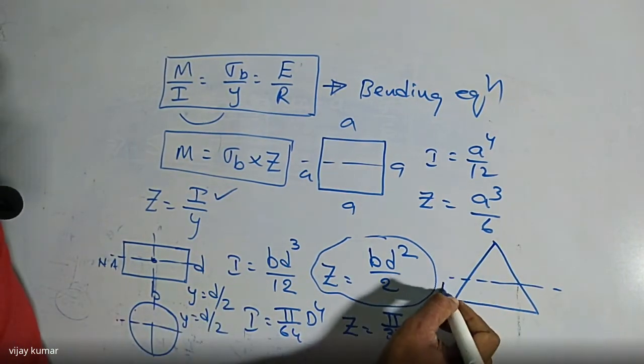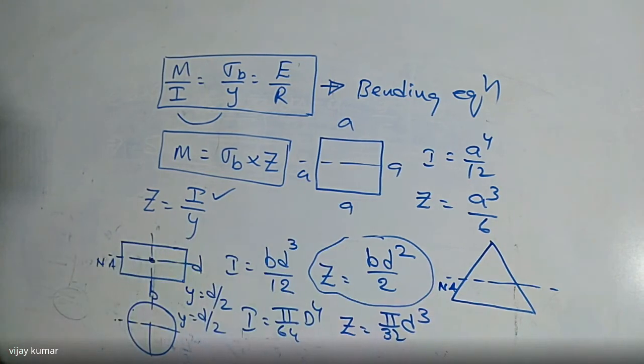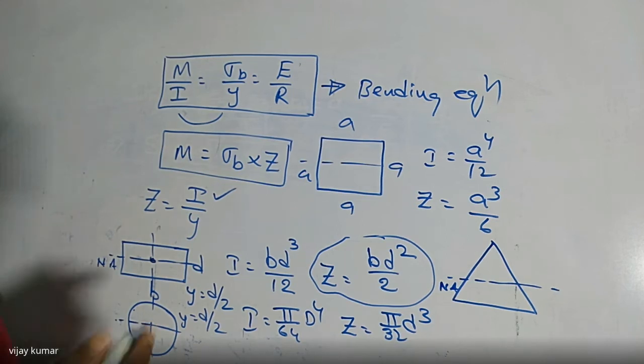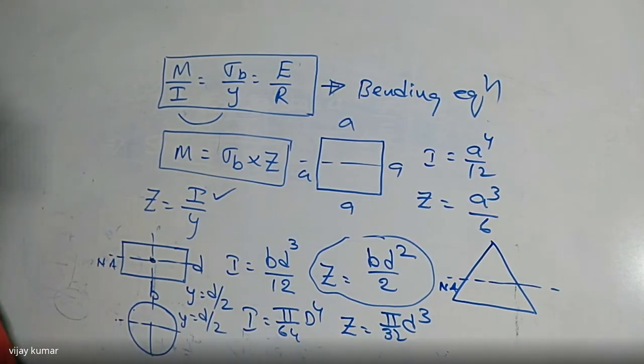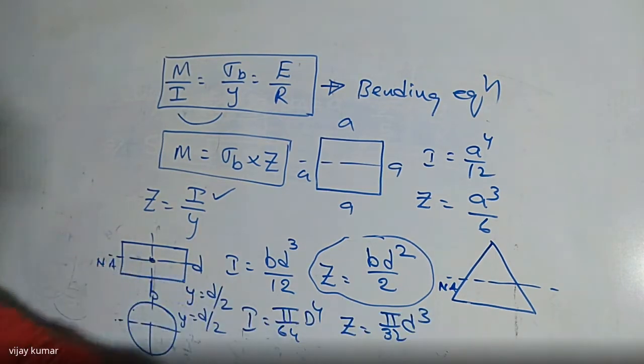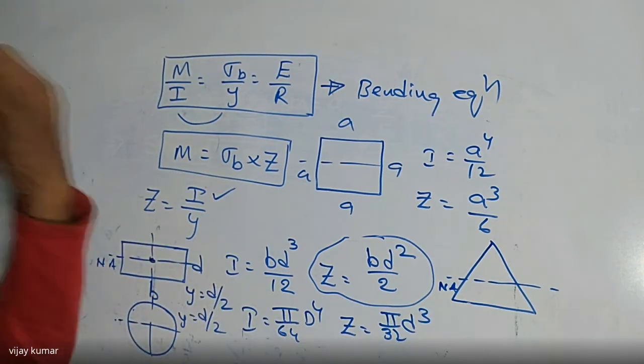So for this neutral axis, we are going to find the center of gravity. Through this center of gravity, the neutral axis is passing. Here we are writing the I value and Z value with respect to the neutral axis and with respect to the base. All of you know this very well, so I'll give those values while solving the problem.